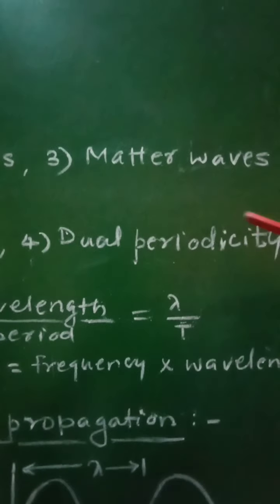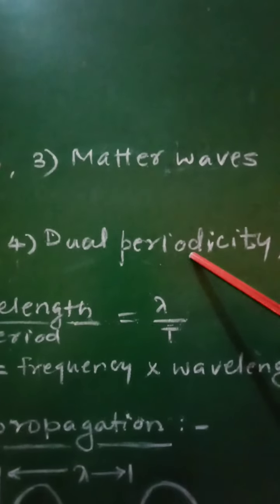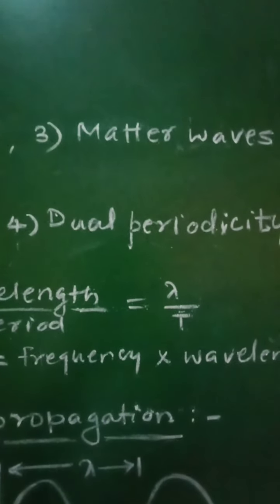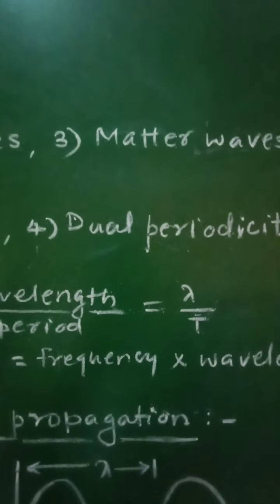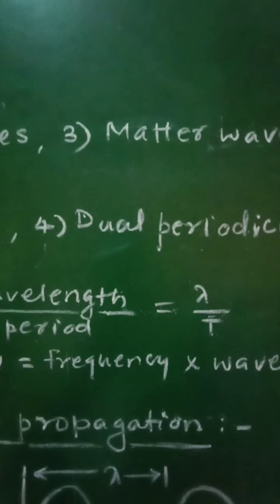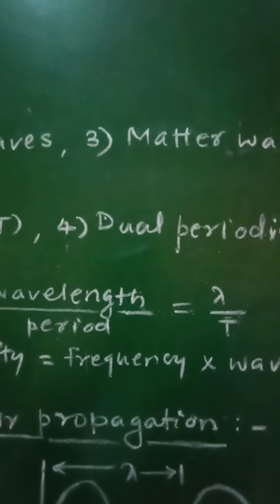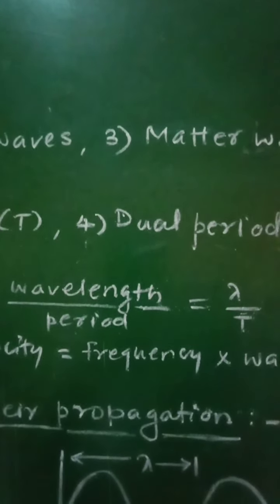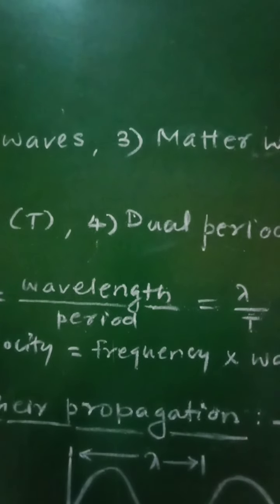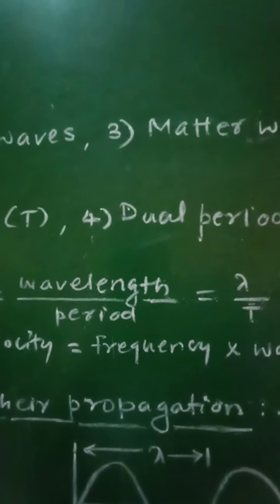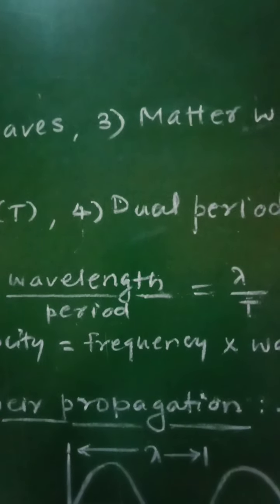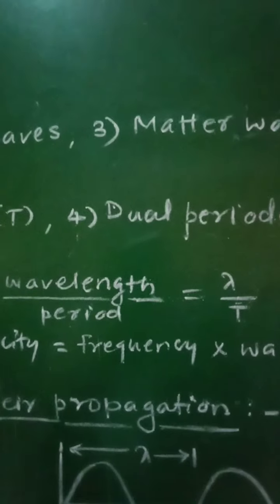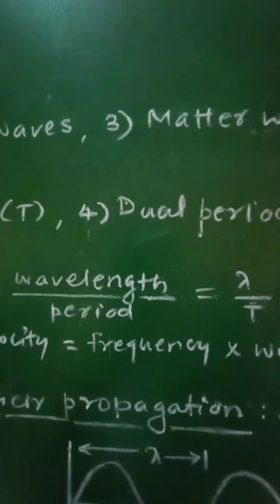Then the fourth property is dual periodicity, or double periodicity. It is explained as follows: if at any location the wave motion repeats itself at equal intervals of time, then we can say that the wave is periodic in time. That means if the same form of the wave is repeated again and again after equal intervals of time, then that wave is periodic in time.